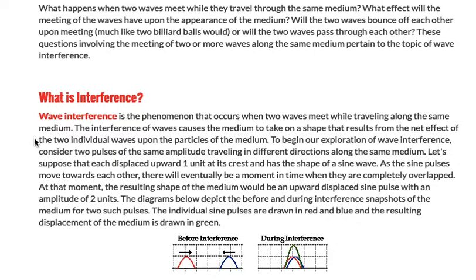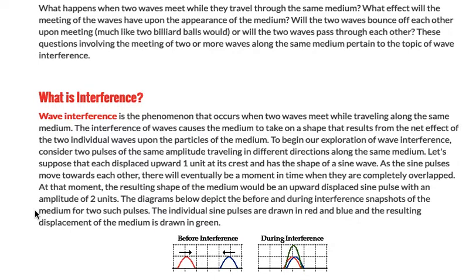To begin our exploration of wave interference, consider two pulses of the same amplitude traveling in different directions along the same medium. Let's suppose that each is displaced upward 1 unit at its crest and has the shape of a sine wave. As the sine pulses move towards each other, there will eventually be a moment in time when they are completely overlapped. At that moment, the resulting shape of the medium would be an upward displaced sine pulse with an amplitude of 2 units. The diagrams below depict the before and during interference snapshots of the medium for two such pulses.